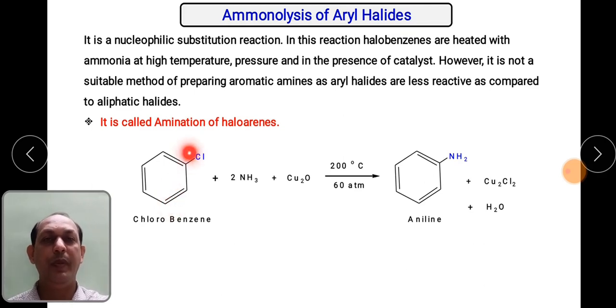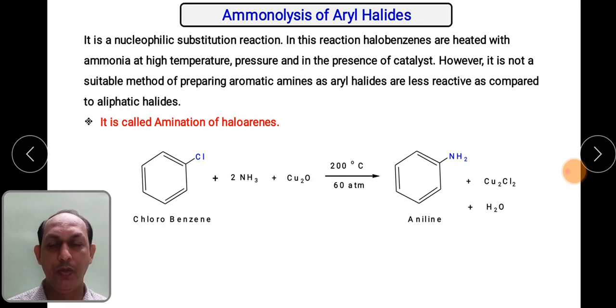So this is chlorobenzene reacted with ammonia in the presence of copper oxide as a catalyst at very high temperature, 200 degrees Celsius, and 60 atmospheric pressure. Although this particular reaction looks very simple as a substitution reaction, just chlorine being replaced by the NH2 group, as there is an aromatic ring present adjacent to the halogen, this reaction is not easy.